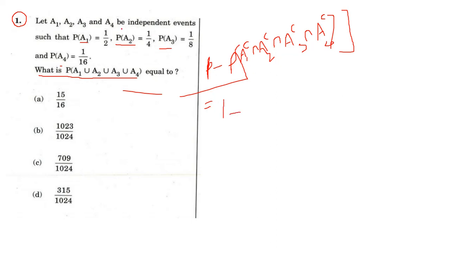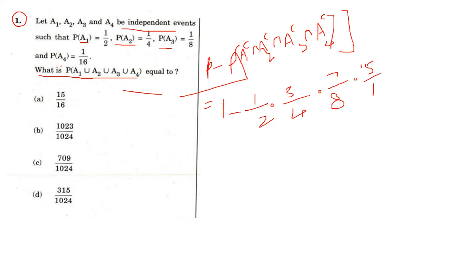This says that all are independent events, so you can just multiply. So A1 complement is 1 by 2, into A2 complement is 3 by 4, into A3 complement is 7 by 8, into A4 complement is 15 by 16.